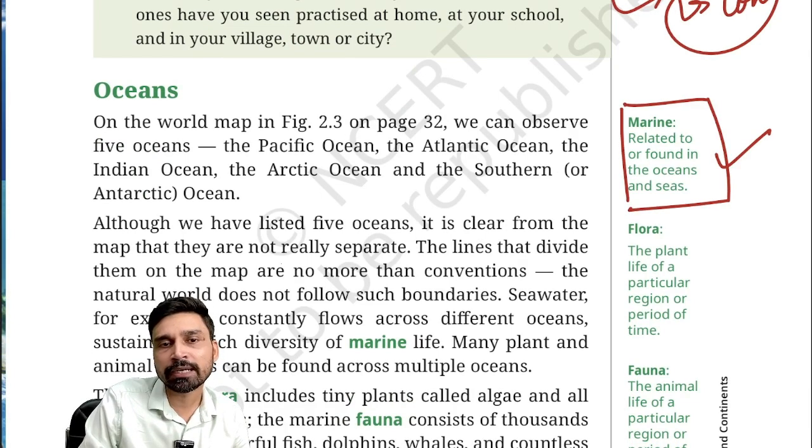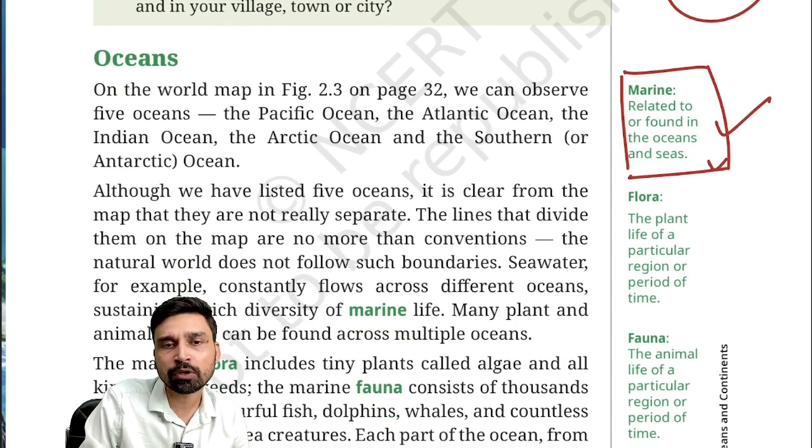Marine means it is related to or found in the oceans and seas. For example, marine landscape, such landscapes that are found in the ocean. Marine organisms, such organisms that live in the ocean. Marine flora, marine fauna. Similarly, you have flora. Flora basically refers to the plant life of a particular region or period of time.